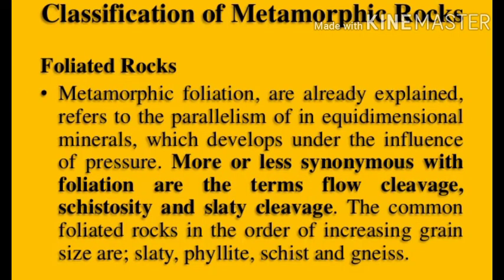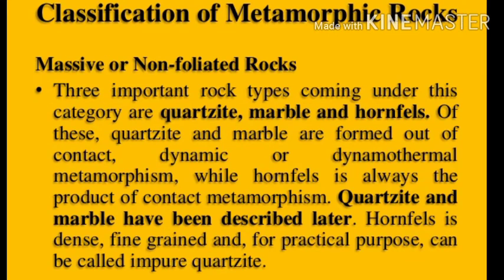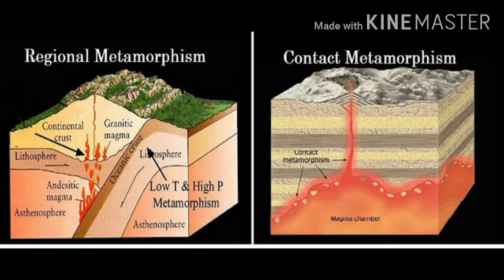Metamorphic rocks are classified into two major types. These are foliated rocks and non-foliated rocks. How are the metamorphic rocks formed? So let's see the formation of metamorphic rocks. These rocks are formed due to thermal metamorphism. It is of two types. One is contact metamorphism and second, regional metamorphism.